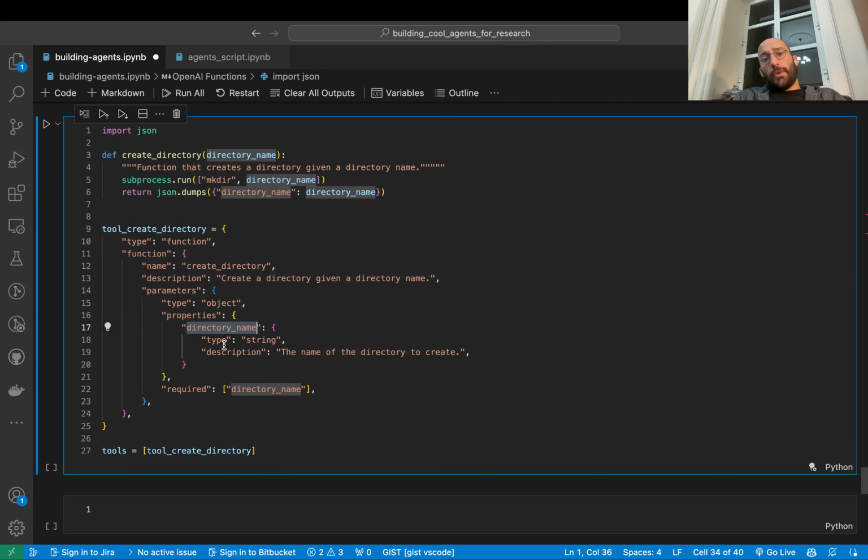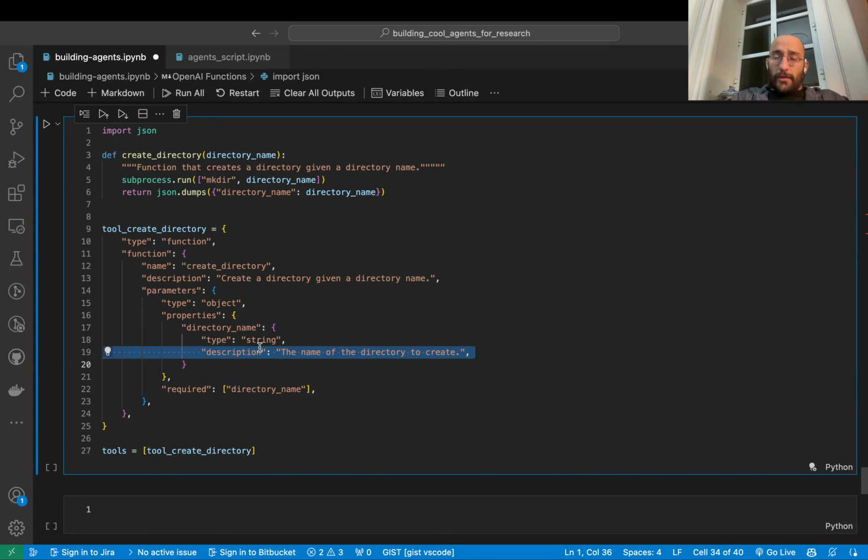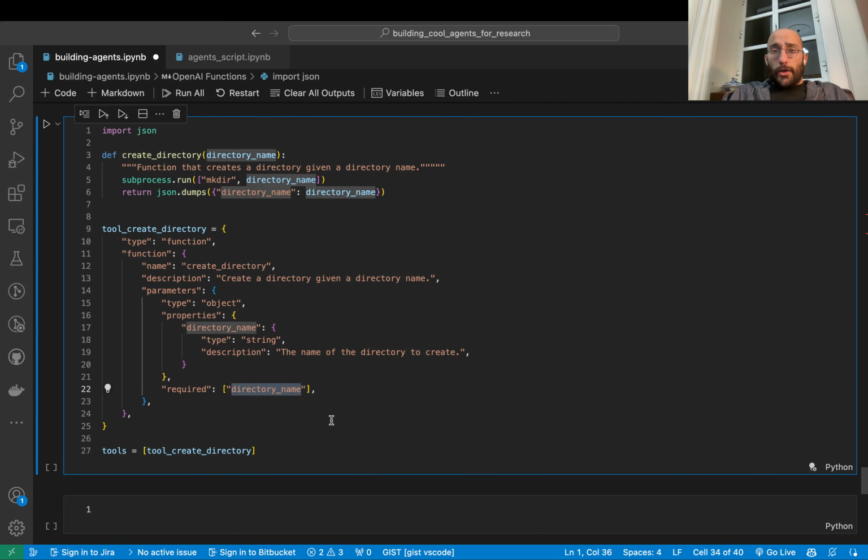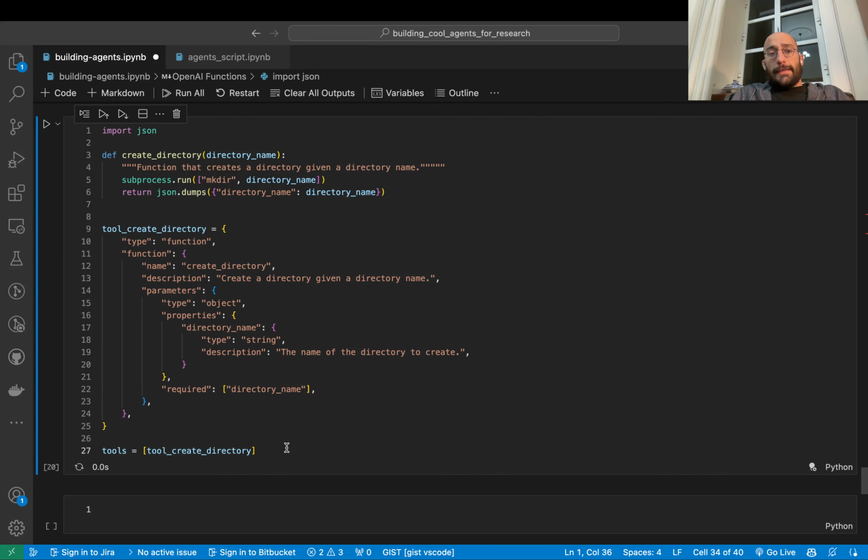In this case, it's just the directory name, the data type, which is the string, and a description of the property. Directory name indicates the name of the directory that we're going to create with that function. And we're going to say what is required. In this case, the directory name is the required argument. And now we're going to put that inside of a list, and that's our tools.